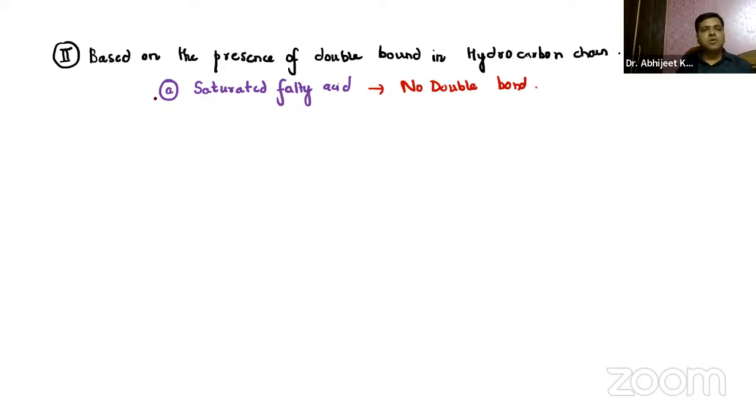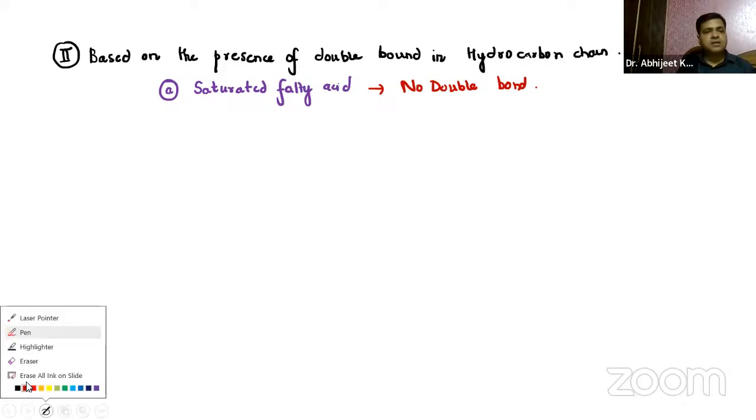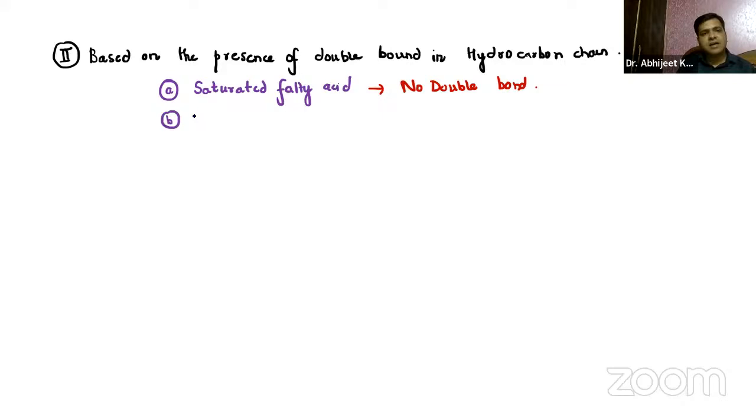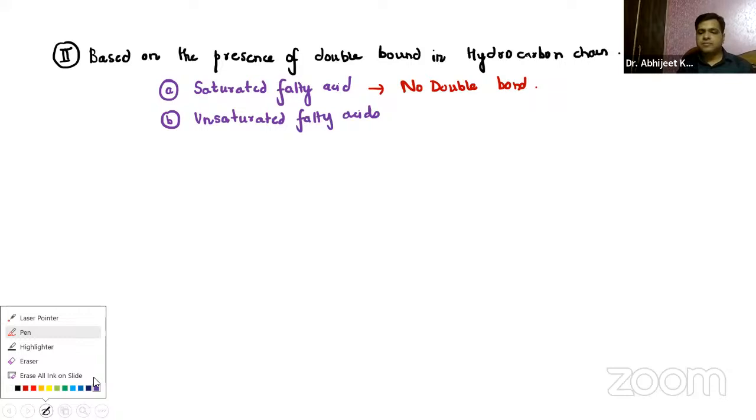Now, coming on to the second category, that is unsaturated fatty acids. There is presence of double bond and triple bond.